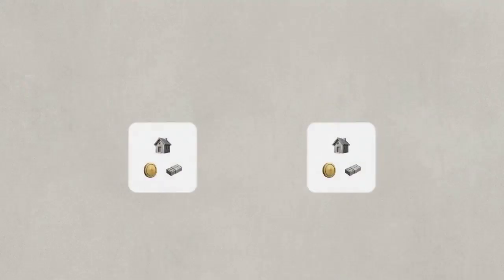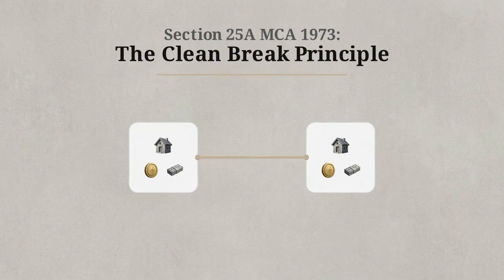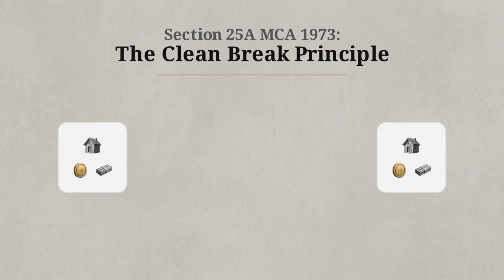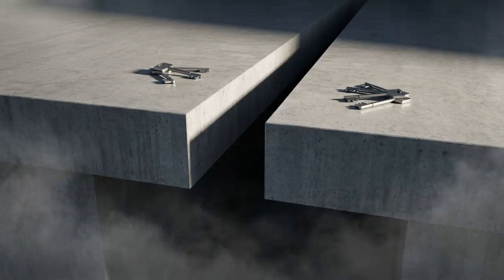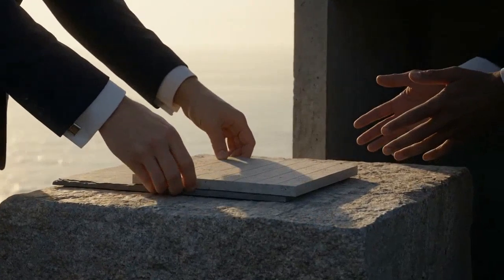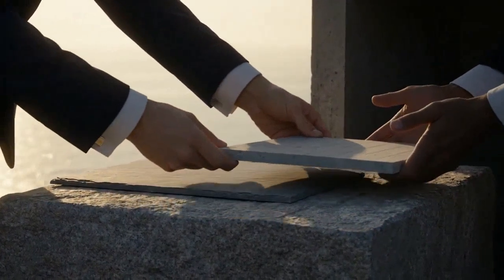After assets are filtered and weighed, the court executes the final step under Section 25A. This introduces the clean break principle. The court must consider terminating all ongoing financial obligations between the parties as soon as it is just and reasonable to do so. Where capital allows, the court achieves this by dividing hard assets. Where capital is scarce, the court uses periodical payments to maintain a financial tie until independence is possible.